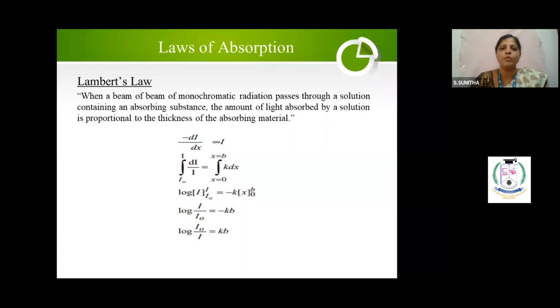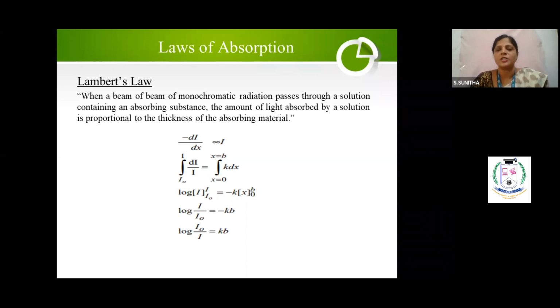When a beam of monochromatic radiation passes through a transparent absorbing medium, the decrease in intensity of the light is proportional to the thickness of the absorbing material. So you have a solution in a test tube or a quartz cell. When light passes through the solution, some amount of the light will be absorbed by the solution.